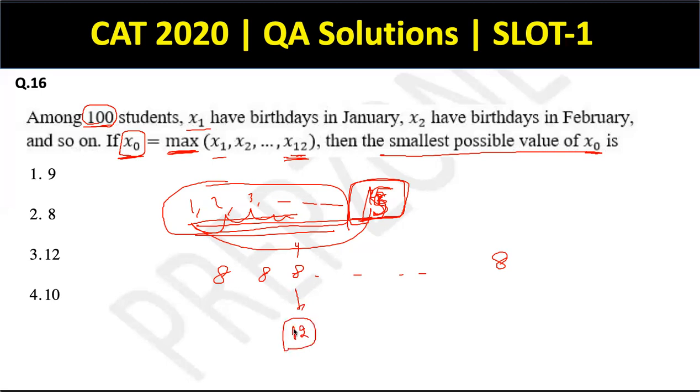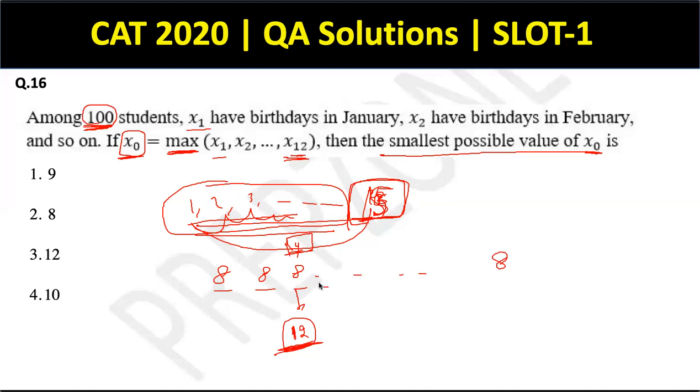And again, will this 12 be the minimum possible value of X0? No. So for minimizing the possible value of X0, I have to distribute this remaining 4 also almost equally. As I distribute this 100 equally, I'll distribute this 4 also equally. So it'll be 1, 1, 1, 1. So give any 4 people 1 more each, any 4 months.